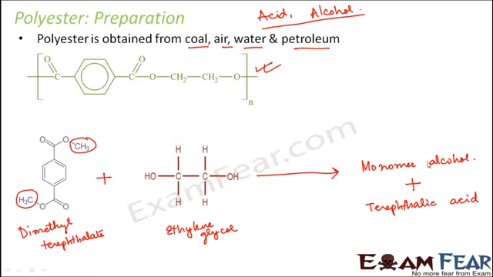and one alcohol and one acid will combine to form the polyester. Which is the polyester that is formed? Polyethylene terephthalate. So that is the structure of this one. This is how the structure would be. Polyethylene terephthalate.